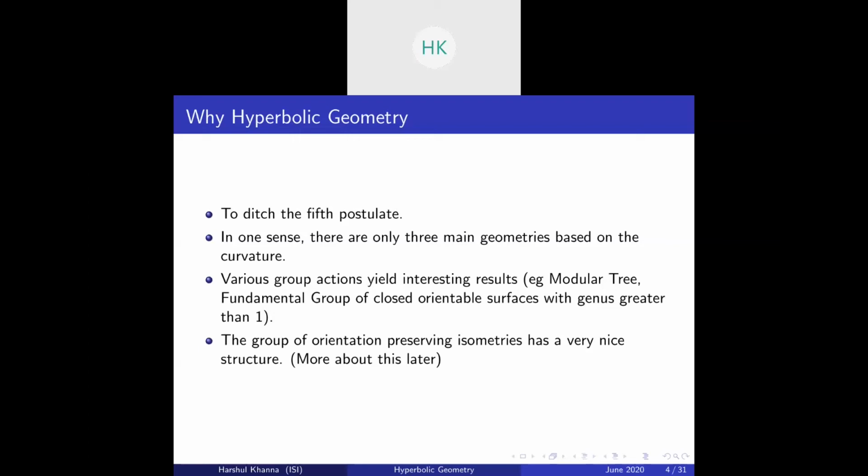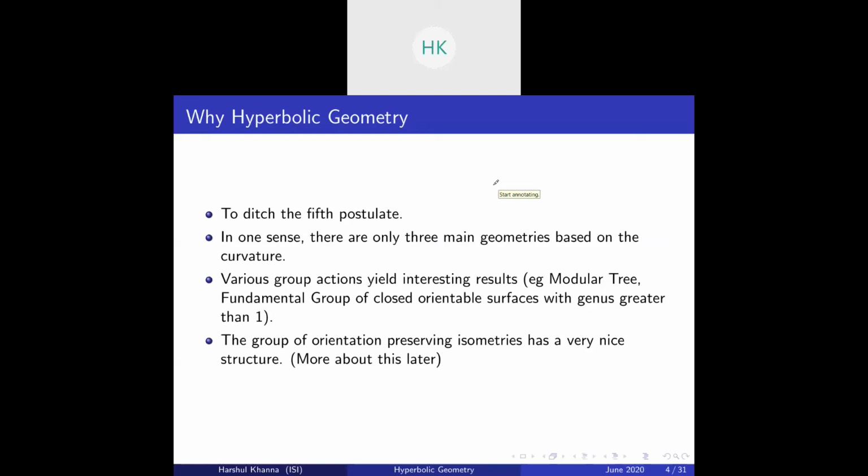Now, the thing was, when you say something is an axiom or something is not, you want to prove there exists a consistent system with or without it if it is an axiom, right? So, another motivation for hyperbolic geometry is, in one sense, there are only three main geometries based on the curvature. One is the Euclidean space we all live in and we all study. One is the spherical geometry. It has a constant positive curvature. The other is the constant negative curvature, which we are going to study, which is the hyperbolic geometry. Now, there can be many arbitrary geometries, but there's a very subtle reason why we consider these three as the main geometries.